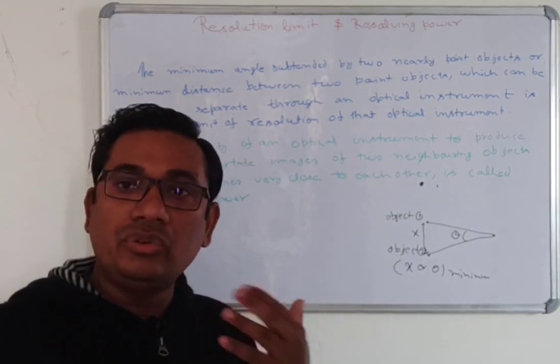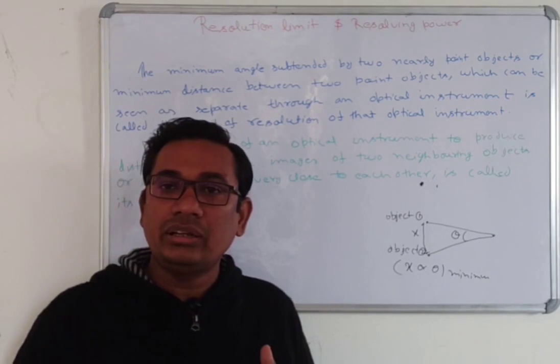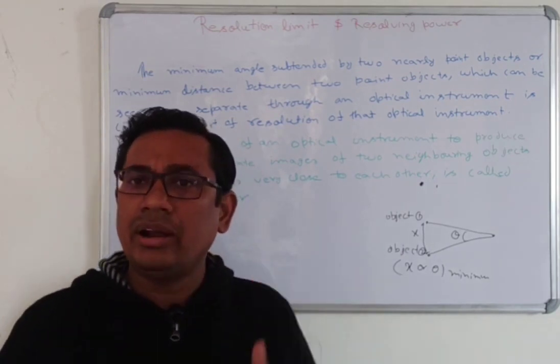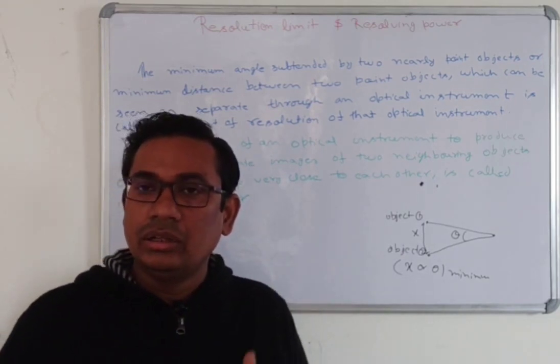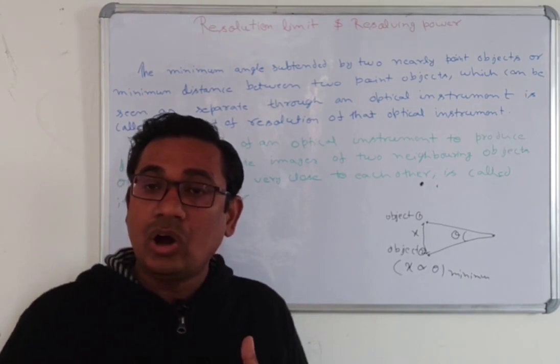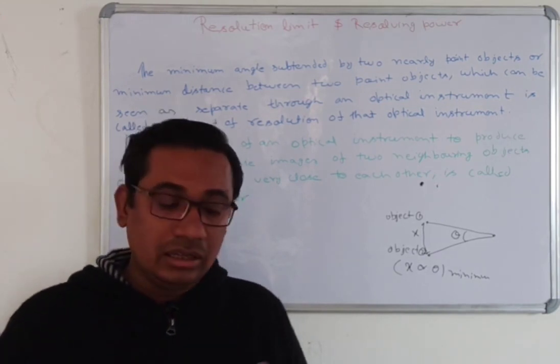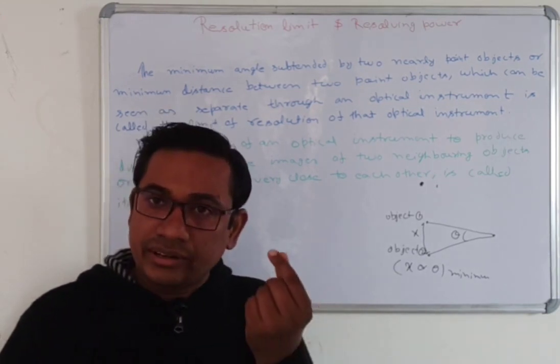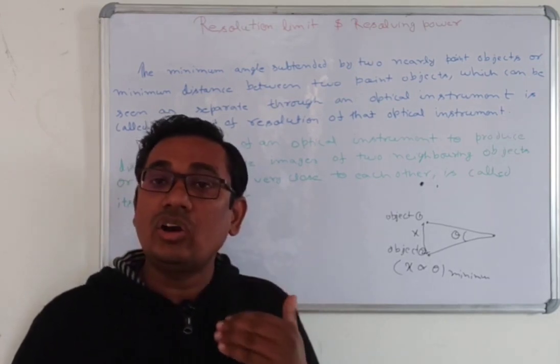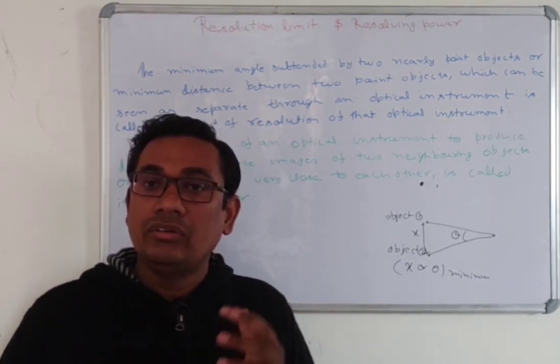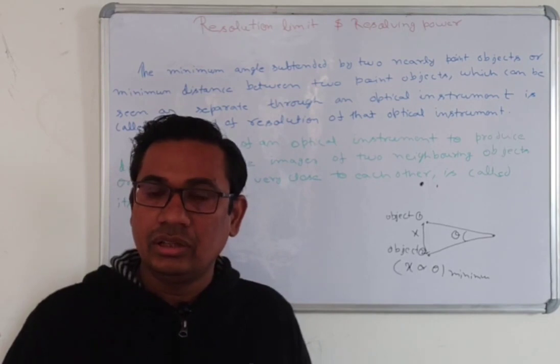Suppose I want to see two objects from a distance of 500 kilometers, but because of the distance and the small separation between the two objects, our eyes cannot identify them.